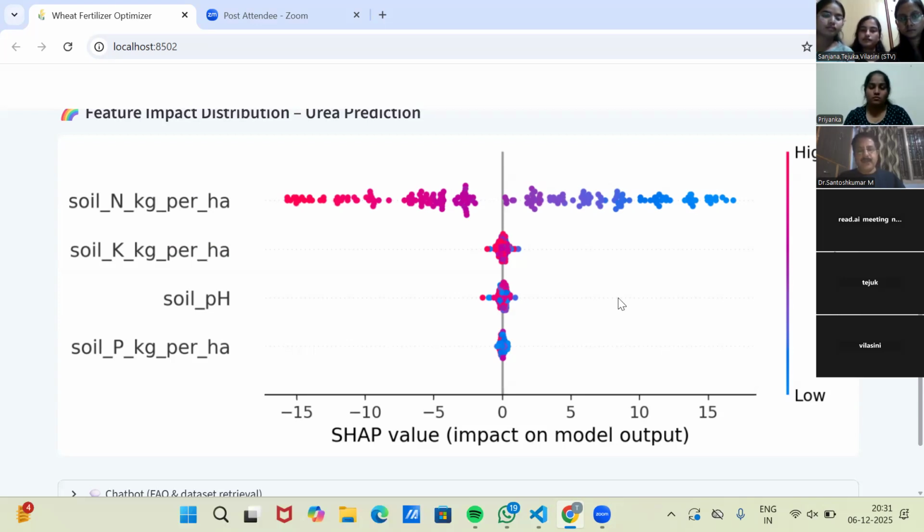Okay. Now, how do you calculate this SHAP value? If you come across the red one, you have to add nitrogen. If you come across the blue one, you have to add nitrogen. If you come across the red one, then you are telling that it is not, you have to reduce it, right? But how do you get this value? How do you get negative SHAP value? How do you get positive SHAP value? Sir, based on the input amount of nitrogen, potassium, and pH values, sir.